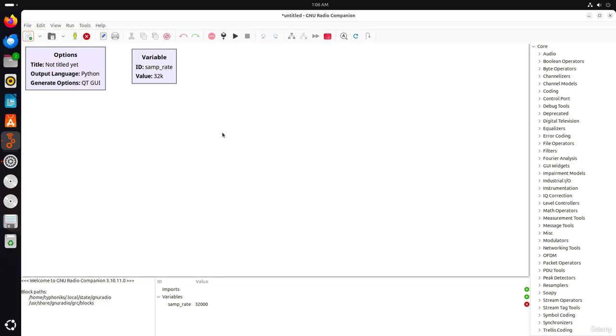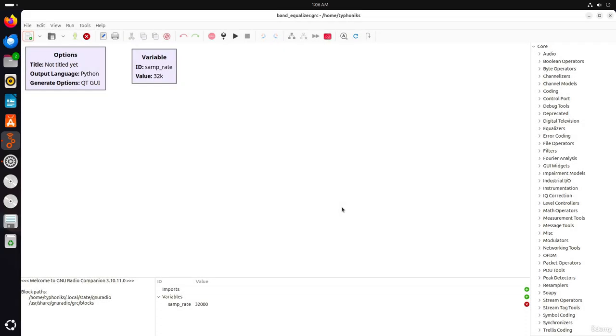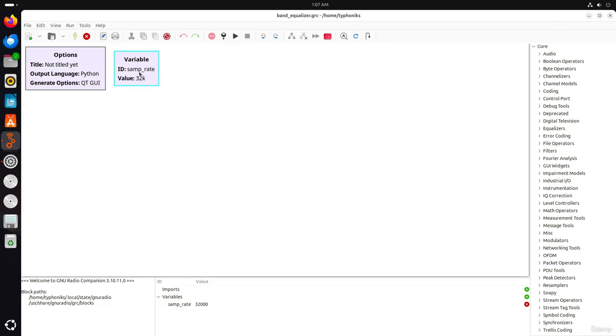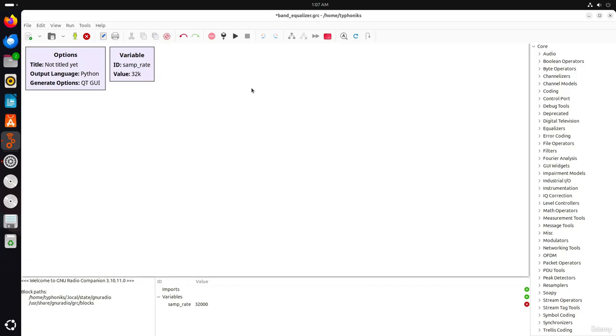A blank workspace will appear where you can drag and drop blocks to create your signal processing flow graph. We will save this flow graph as band equalizer. And we will add a variable block from the block menu, but as you can see here, it's already added. Let's set the default value to 32 kilohertz. This is a typical sample rate for audio processing. This will ensure consistent sample rates across all blocks.